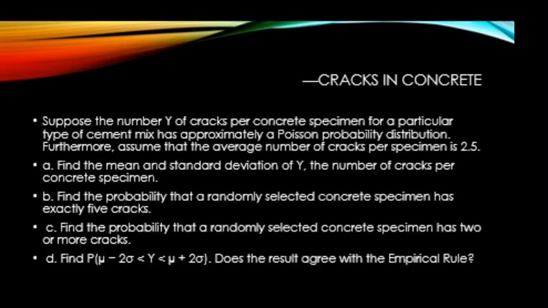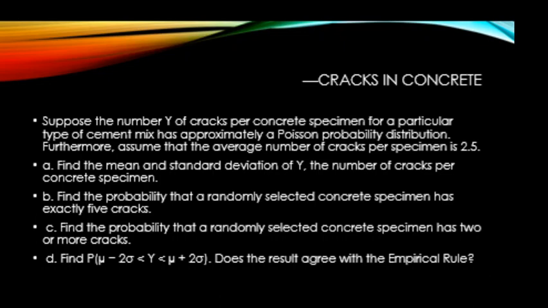So here are the questions that we need to figure out. Find the mean and standard deviation of y, the number of cracks per concrete specimen. Then we need to find the probability that a randomly selected concrete specimen has exactly 5 cracks. So we can use the probability formula. Find the probability that a randomly selected concrete specimen has 2 or more cracks.